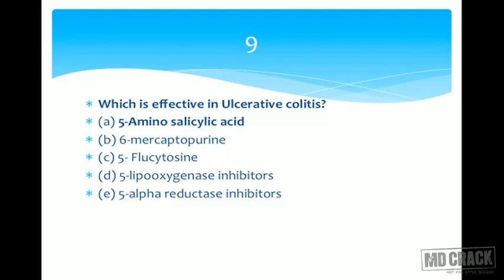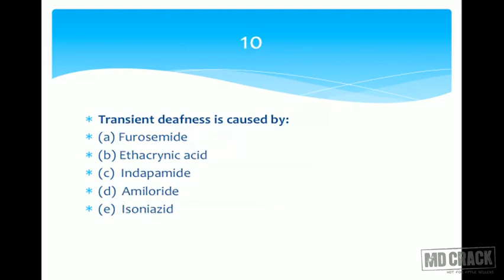And the last option is 5-alpha reductase inhibitor. This 5-alpha reductase is an enzyme which catalyzes the conversion of testosterone to dihydrotestosterone, so it's about prostate. The name of the 5-alpha reductase inhibitor is finasteride, and is useful in benign prostatic hyperplasia. So we could learn about many other drugs with this question. And finally, the drug effective in ulcerative colitis out of all this is 5-amino salicylic acid. So that was your question number 9. Let's go to the next question.